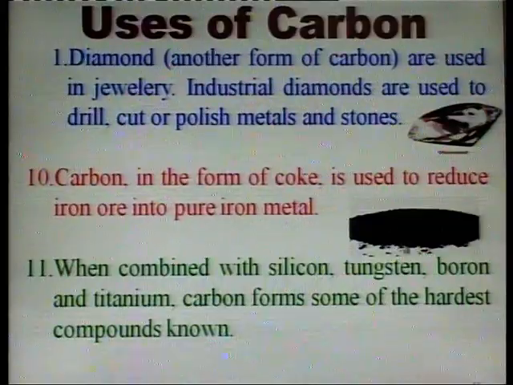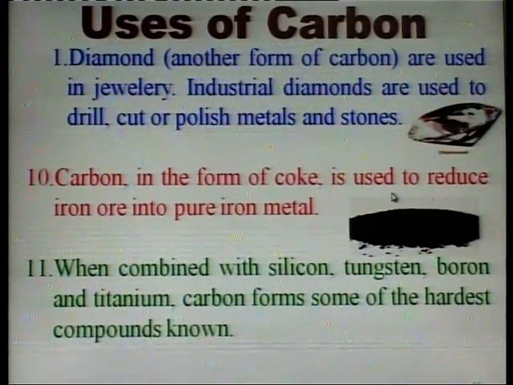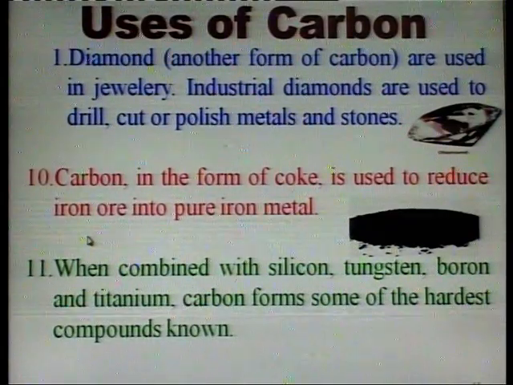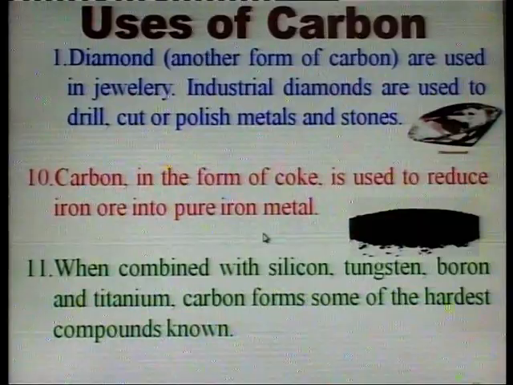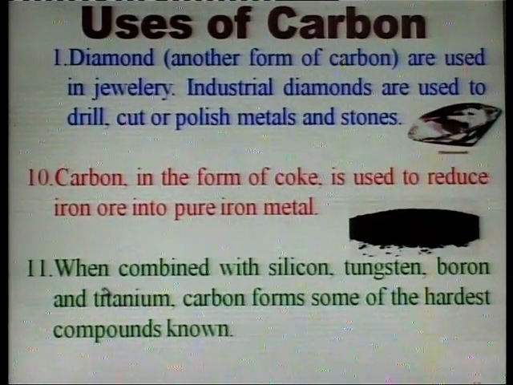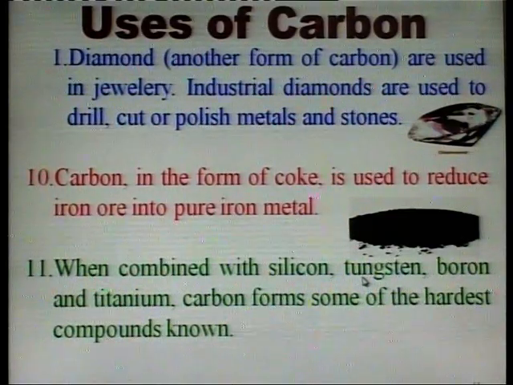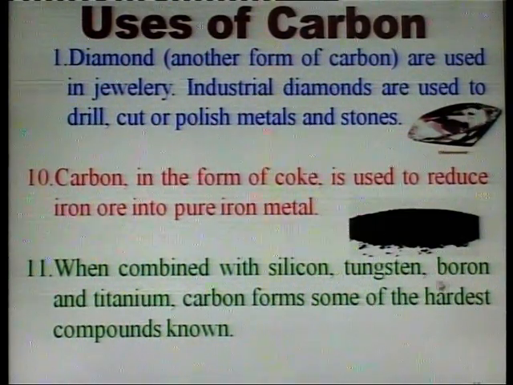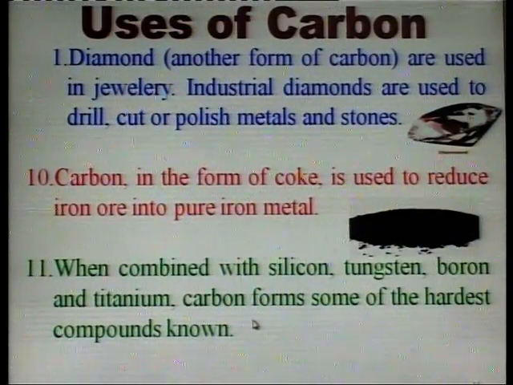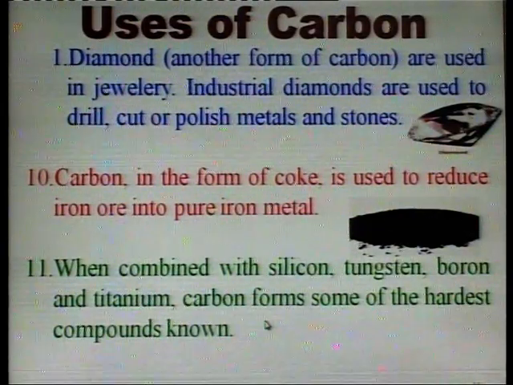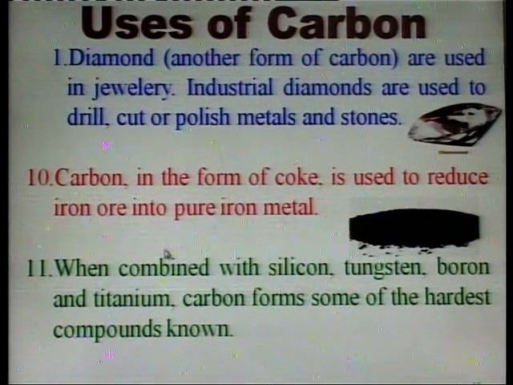Carbon in the form of coke is used to reduce iron ore into pure iron metal. When combined with silicon, tungsten, boron and titanium, carbon forms some of the hardest compounds known.